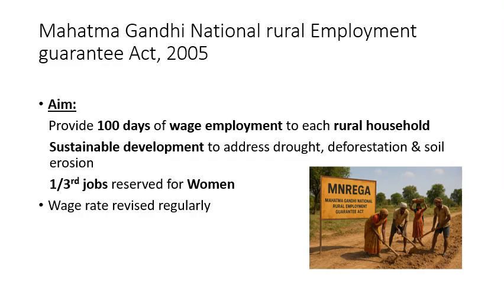What is Mahatma Gandhi National Rural Employment Guarantee Act? The aim of this particular scheme is that it will target the rural household so that 100 days of wage employment is provided. So at least 100 days of employment is provided to each rural household. And how will they work, where will they work? To do sustainable development to fight drought, deforestation and soil erosion. And out of these jobs, one third of jobs are reserved for women, and the wage rate is revised regularly. So this is about MNREGA.